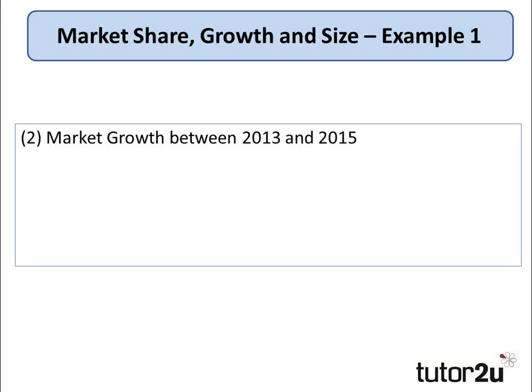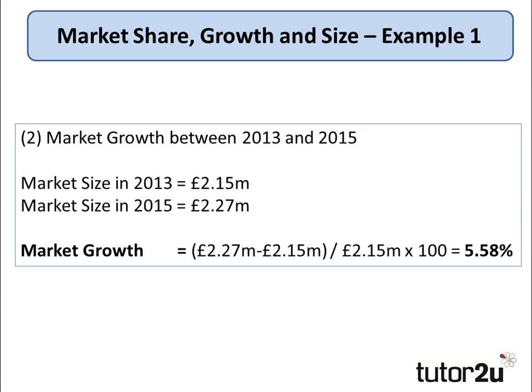Moving on to calculating the market growth between 2013 and 2015, we know the market size in 2013 was 2.15 million. We've just calculated the market size in 2015, which we know to be 2.27 million. A simple way of working any percentage increase or decrease out is simply find the difference, divided by the original, and times 100.